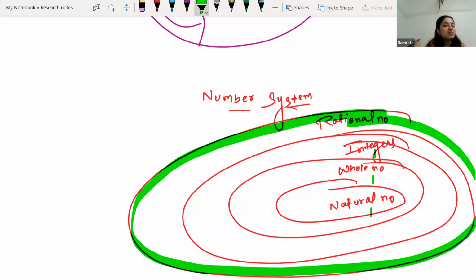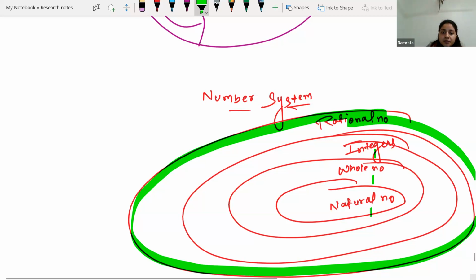Now this bigger circle contains integers, whole numbers, and natural numbers also. That's why in fill in the blanks or true false type questions, you have seen such questions where we say that all whole numbers are rational numbers. Is it true or false? It's true. All natural numbers are rational numbers. True. All integers are rational numbers. True. So keep this diagram in your mind. Whenever you get confused, you can just visualize it and answer.